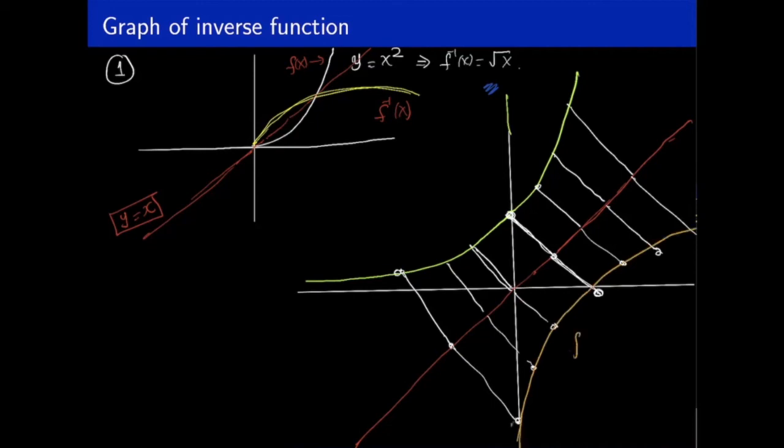So this is the graph of f inverse of x, and this is the graph of the function. So in order to reflect the graph, each point on the graph must be reflected individually. In other words, the perpendicular distance from the line should be the same on the other side.